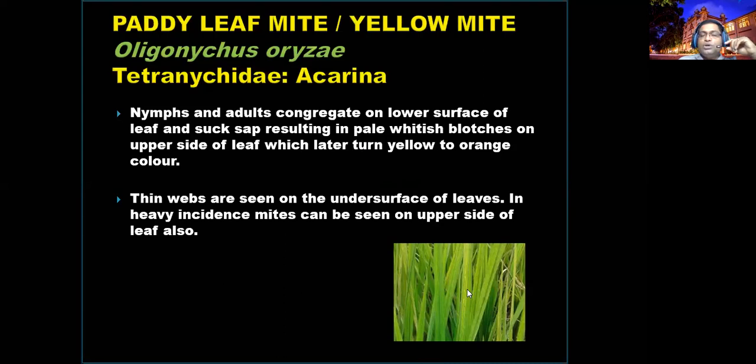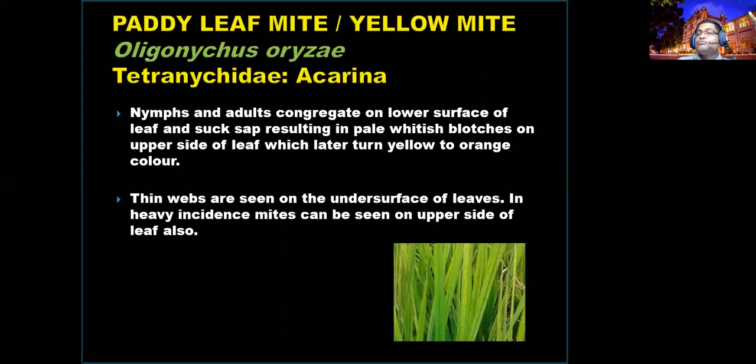If you want to easily identify whether this mite is there or not, look very closely. If you see a very minute net covering the leaf surface, that is an identification character, and mites will be there. If you put it under a hand lens or microscope, you can easily identify them. So this is also a small insect, but it comes in bulk.